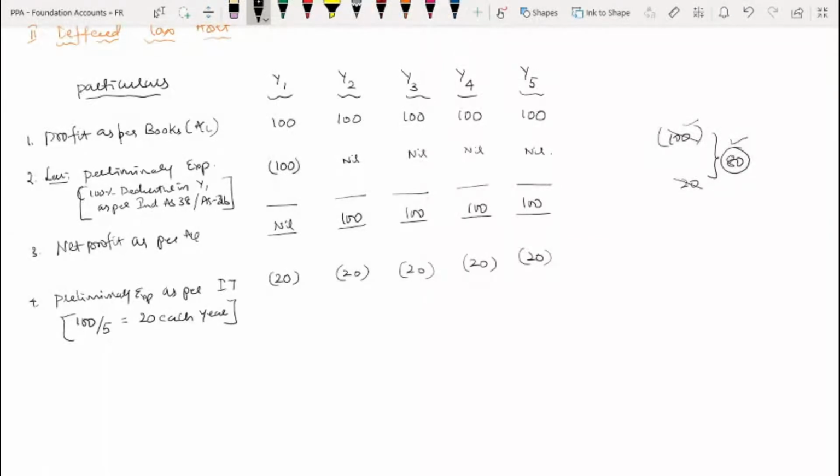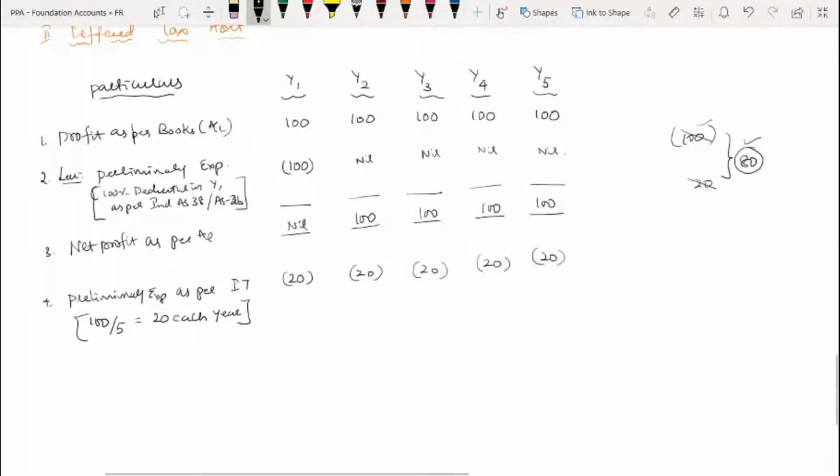If this 20 rupees were also not allowed as a deduction in income tax, the total difference would be 100. For example, if 50 rupees is allowed and the balance 50 rupees is not allowed, the timing difference is only that additional 50 rupees which is not allowed. Like that here, 20 rupees is allowed as a deduction. Therefore, out of 100, to the extent of 20 rupees, there is no difference between accounting and tax. So the only difference is the balance 80 rupees. This is what is called the originating timing difference. Understanding that?